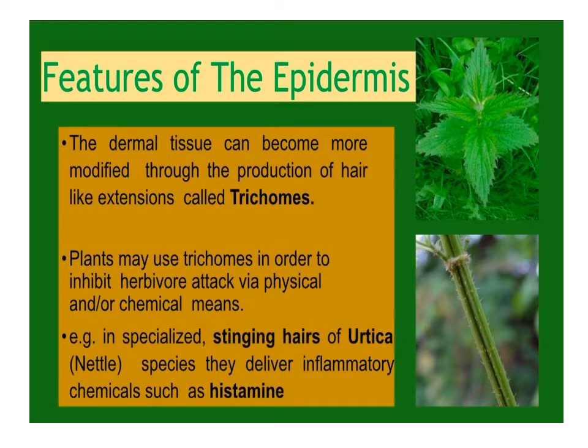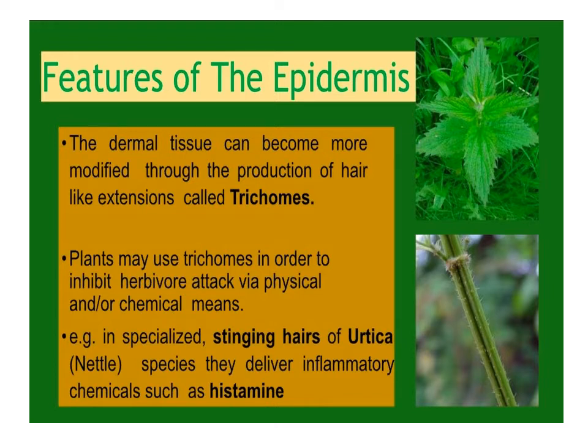Features of epidermis. The dermal tissue can become more modified through the production of hair-like extensions called trichomes. Plants may use trichomes to inhibit herbivorous attack via physical and or chemical means.